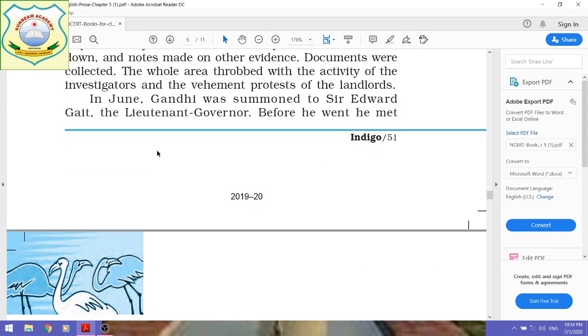And see, in the next paragraph it is mentioned that in June Gandhi was summoned to Sir Edward Gate, who was the lieutenant governor.